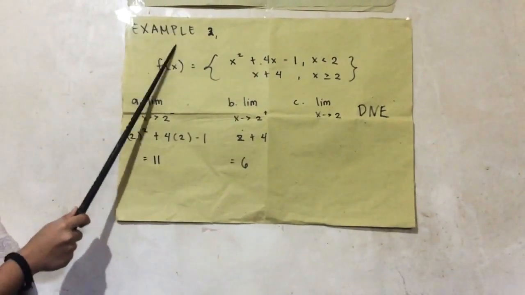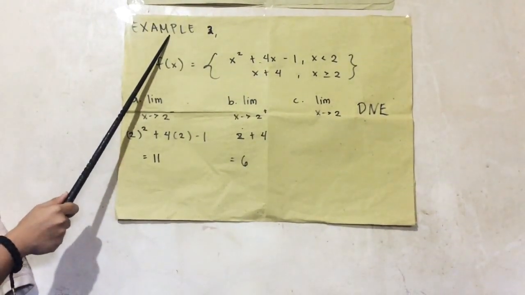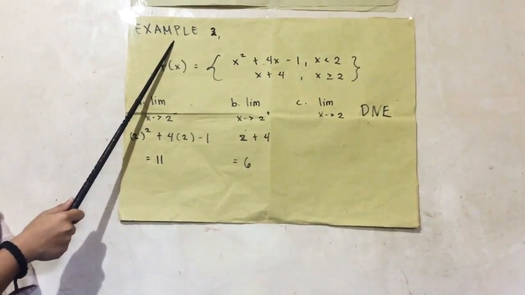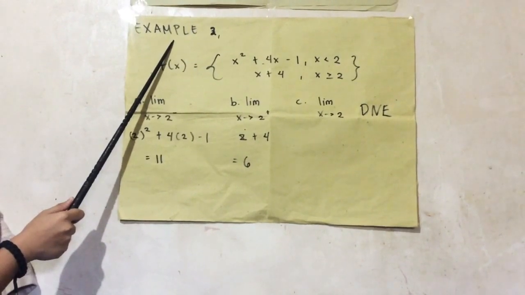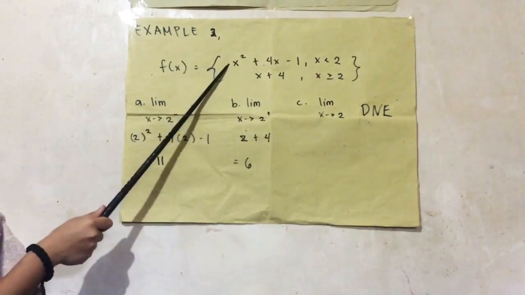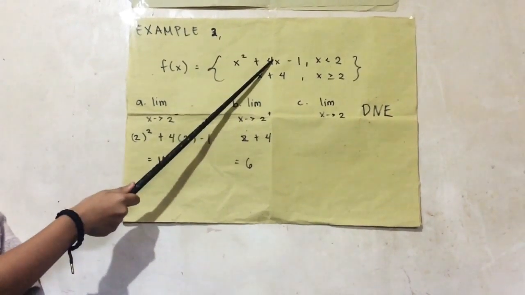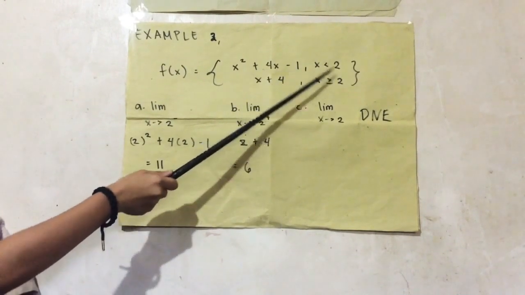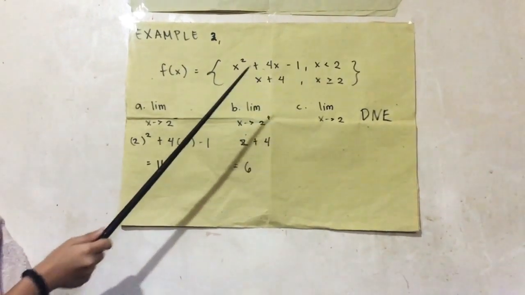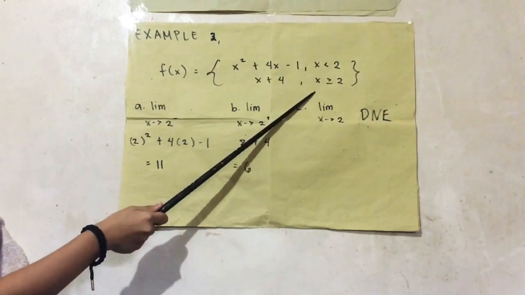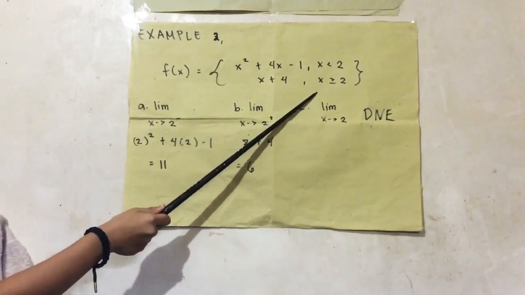The second example is DNE or does not exist. It is also a piecewise function. The given problem is f of x equals x squared plus 4x minus 1 if x is less than 2, and x plus 4 if x is greater than or equal to 2.